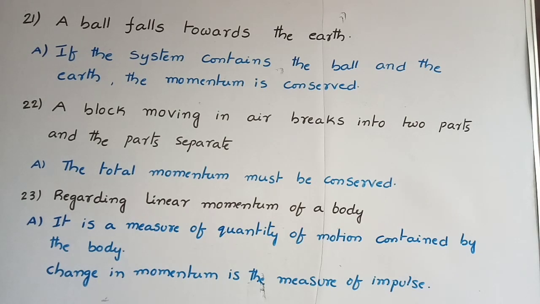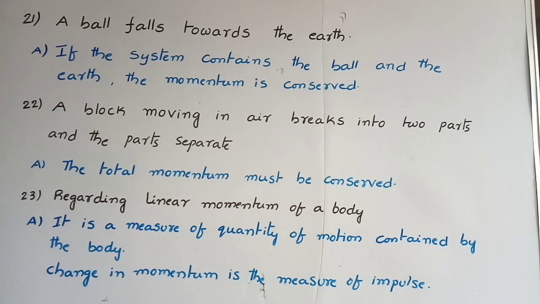21. A ball falls towards the earth. In this case, if you consider the earth and ball as a system, then total momentum is conserved. So the answer: if the system contains the ball and the earth, the momentum is conserved. 22nd one. A block moving in air breaks into two parts and the parts separate. Here, no external force is acting to break the block. That's why the total momentum must be conserved.